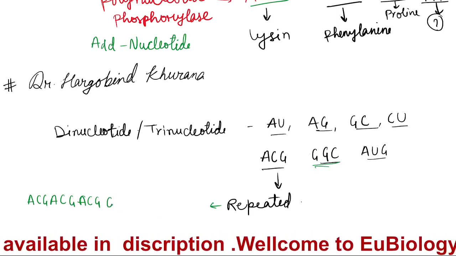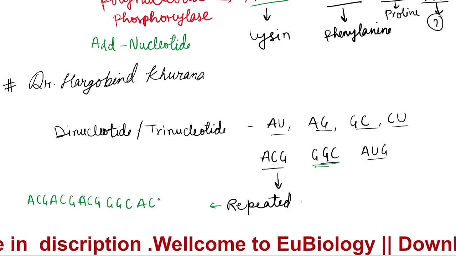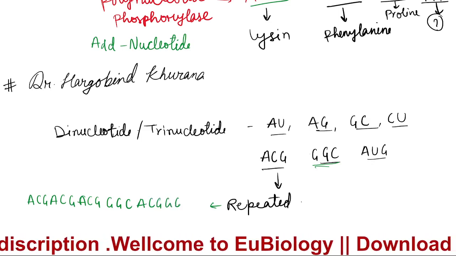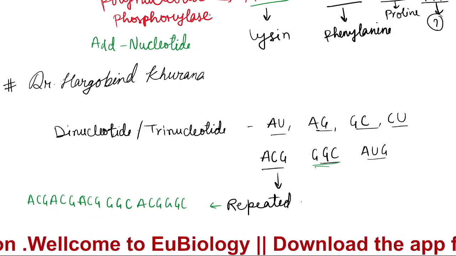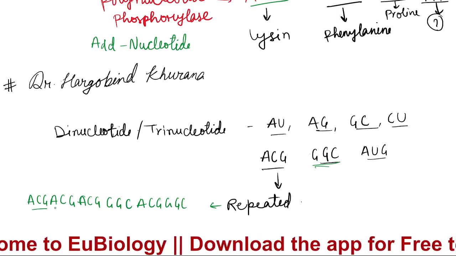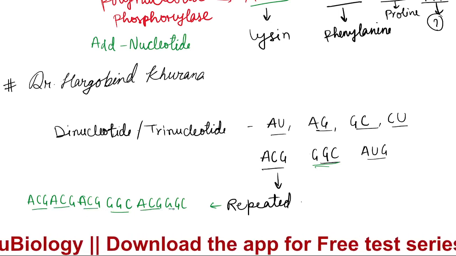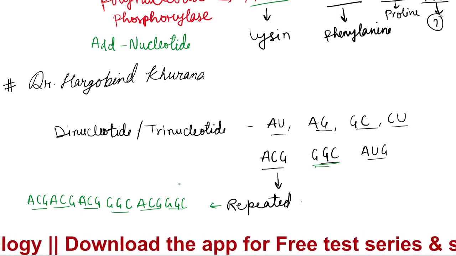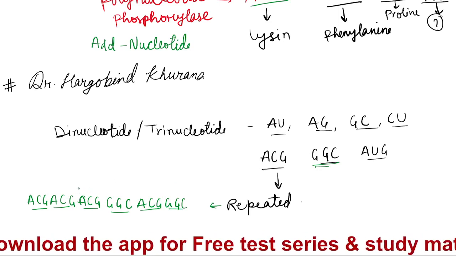Again you will take GGC, then ACG, then GGC, then again GGC, like that. So you will get to know that complete 3-codons will be formed, and these 3 codons will give you a complete new protein.